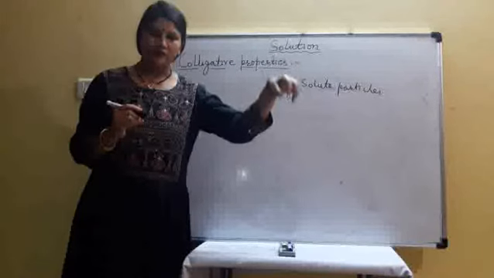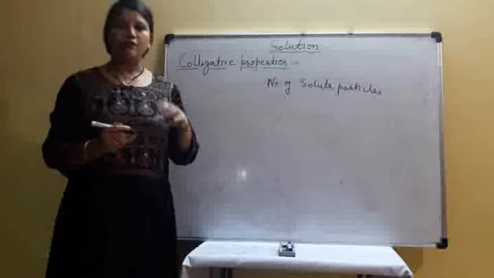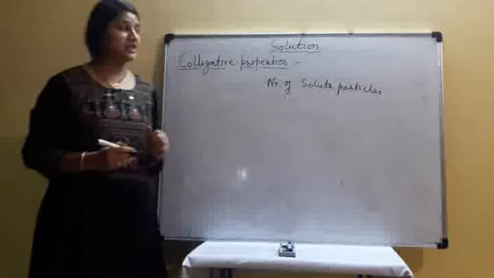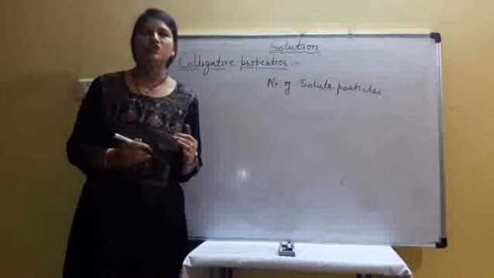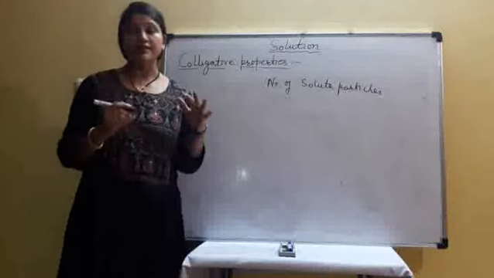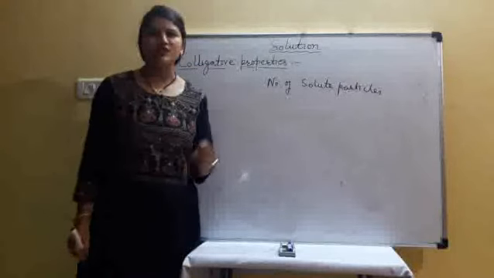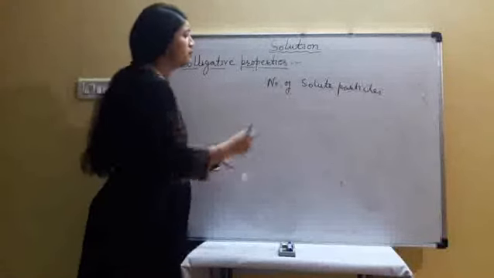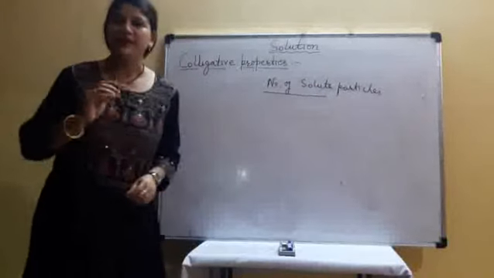In one beaker 1 mole of solute A and in the other beaker 1 mole of solute B. But we observe these properties are the same. Colligative properties of both solutions are the same. It means colligative properties of a solution only depend on the number of solute particles irrespective of their nature.